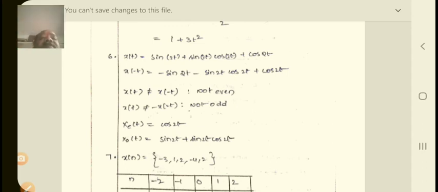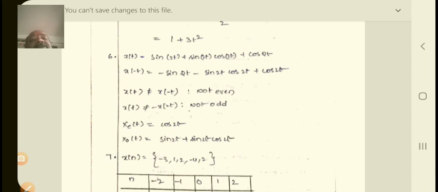x of minus t means sine of minus t is minus sine t, so therefore minus sine 2t. Here also the minus sign will come out, so therefore minus sine 2t cos 2t as it is, because cos of minus 2t is cos 2t. So cos of minus 2t is equivalent to cos 2t. So this is the resultant equation for x of minus t.